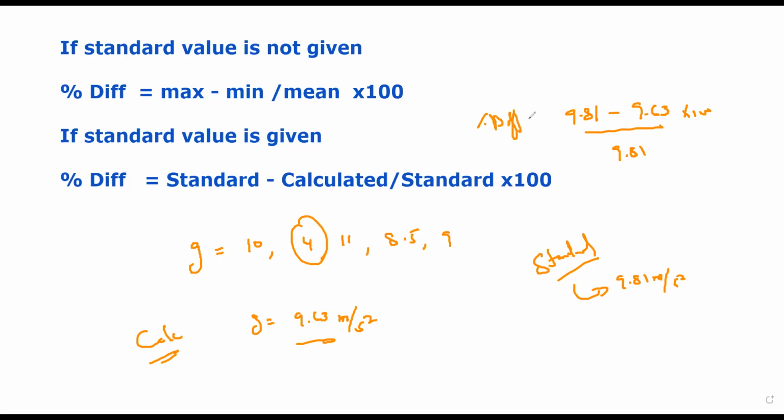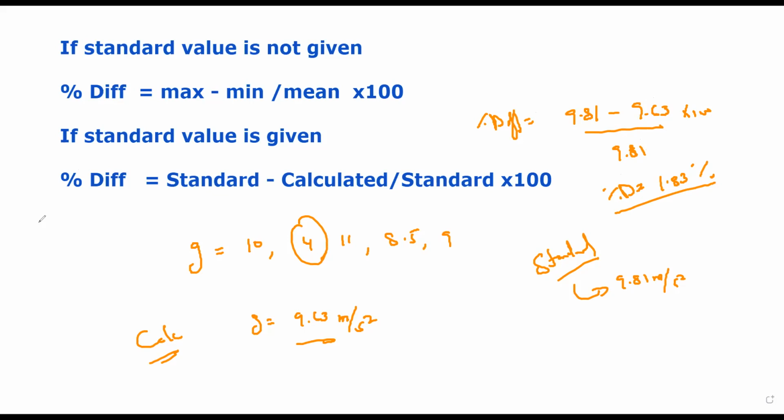What's the answer for this? 9.81 minus 9.63 divided by 9.81. 9.81 is the standard, so we always divide with the standard. So it's 1.834, or 1.83 percent. So the percentage difference is 1.83.